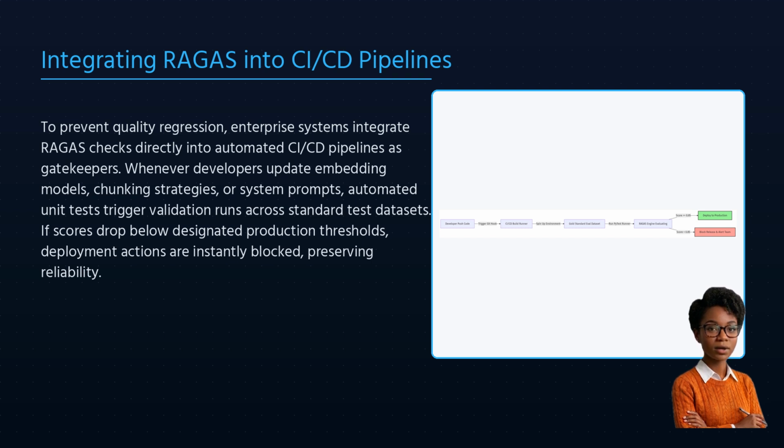Imagine a scenario where a software engineer changes the chunk size of the vector store or updates the system prompt. Instead of hoping everything still works, a git push triggers a CI/CD workflow that spins up our evaluation script against a gold standard validation dataset of, say, 100 core test questions. If the computed faithfulness or context recall drops below our high-quality threshold, the build fails automatically, blocking a flawed deployment.